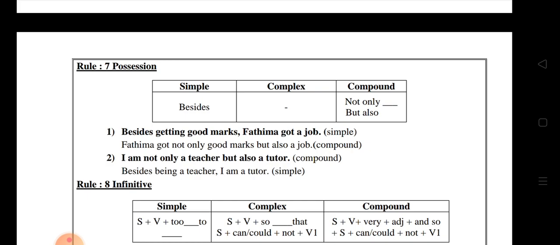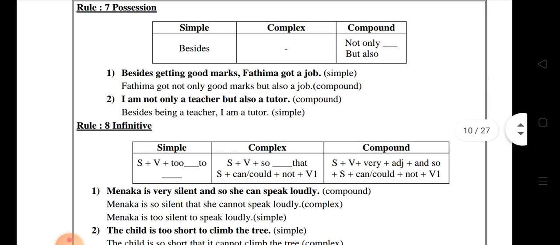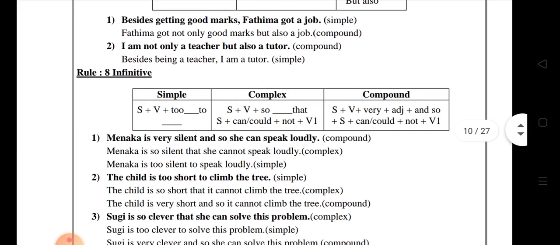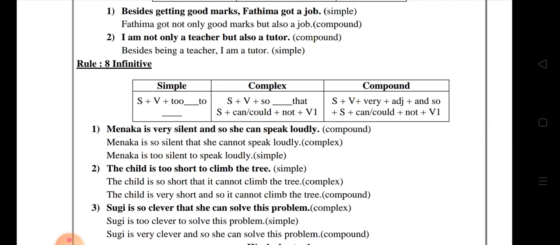The next one: I am not only a teacher but also a tutor. Tutor means guide. Okay. Besides being a teacher, I am a tutor. So simple only. Next, infinitive. While you are writing this model, you get a little bit of difficulty. So you have to revise this one more time. Try to learn this in the proper way.